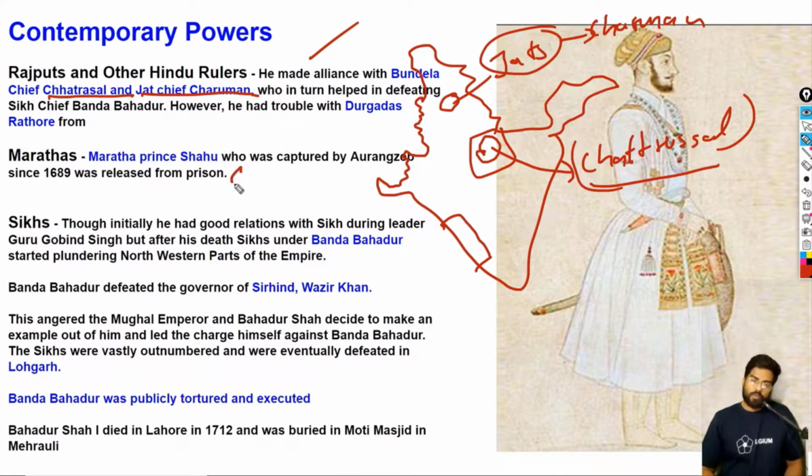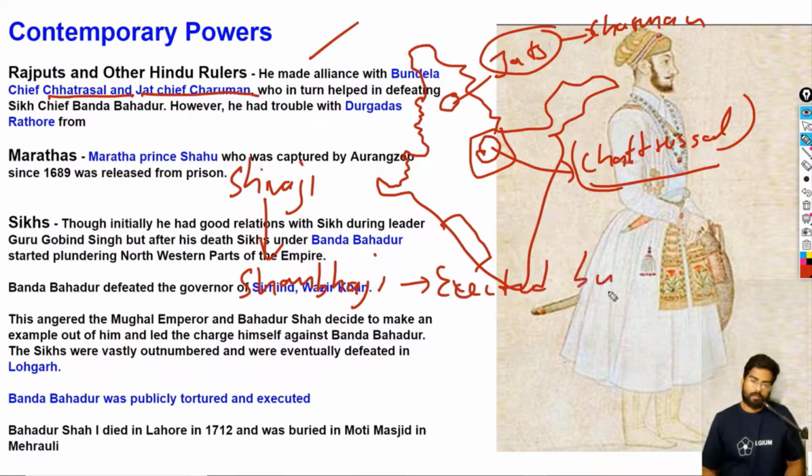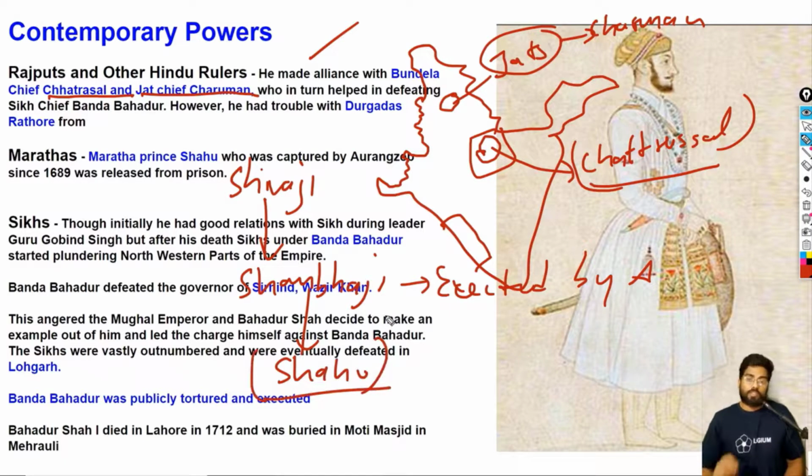Okay. So this was Shivaji. He established the Maratha Empire. He was succeeded by Shambhaji. Shambhaji was executed by Aurangzeb. All right. Now, after Shambhaji, his younger son was also imprisoned by Aurangzeb. His name was Shahu. So Shahu was imprisoned by Aurangzeb. He was a little minor when he was imprisoned. He and his mother were imprisoned by Aurangzeb.